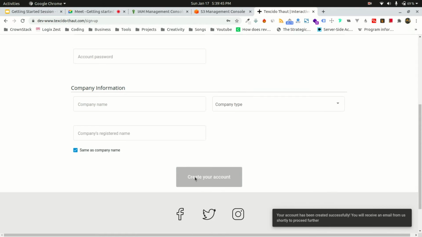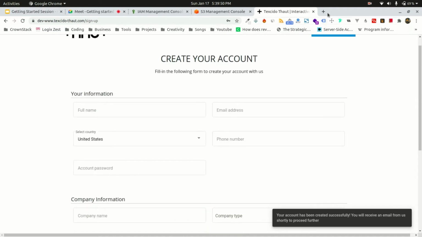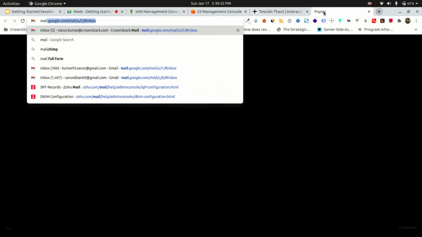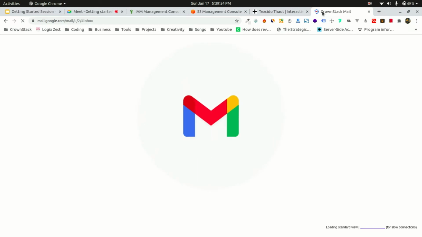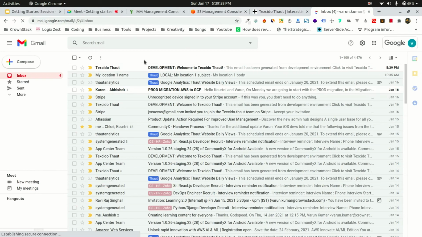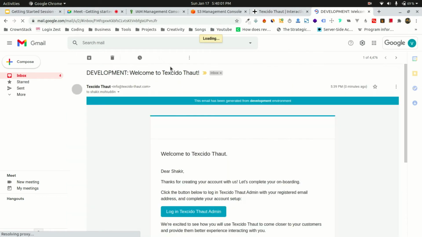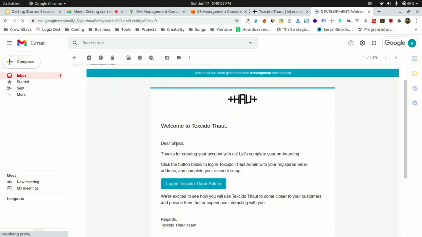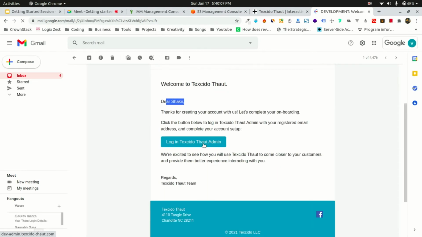So my program, like the API, wants to send you an email. So if you check your inbox, you will receive an email from this website, right? And this is the email that you have got. Welcome to Tuxedo Thought, your name, and now you can log in into the Thought admin.